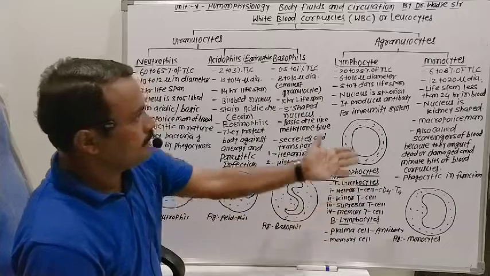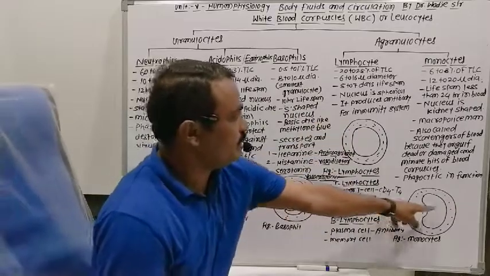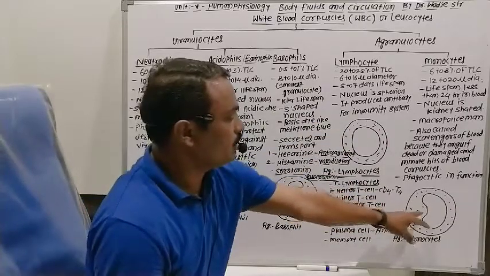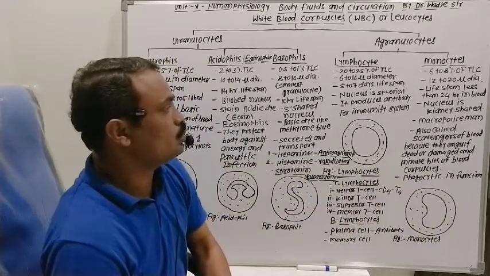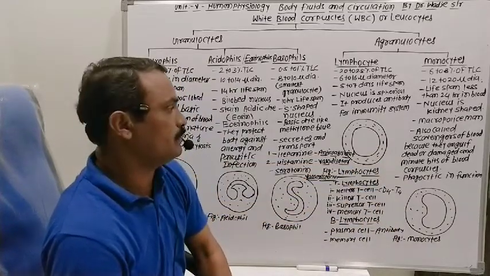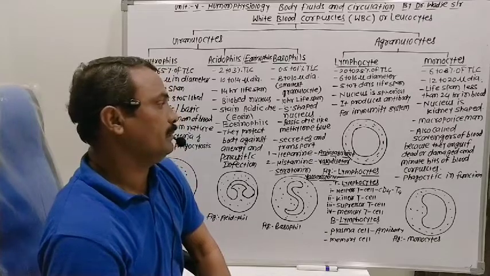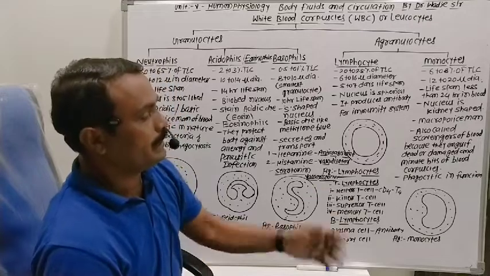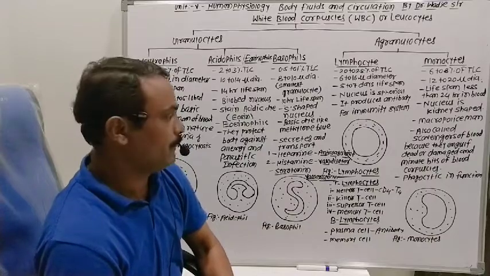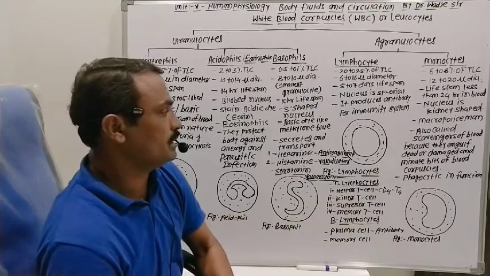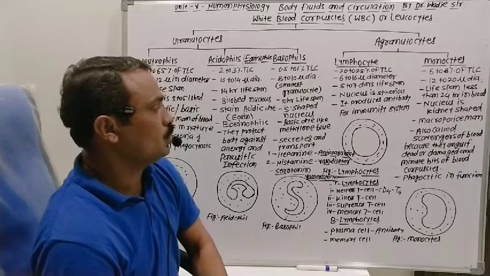Monocyte cells have a kidney-shaped nucleus, with cytoplasm around the nucleus, and the main function of the monocyte cells is to remove dead cell fragments from the blood and to perform phagocytic function. Means they can engulf disease-causing germs whenever they enter inside the body. That is the phagocytic function of monocyte cells.